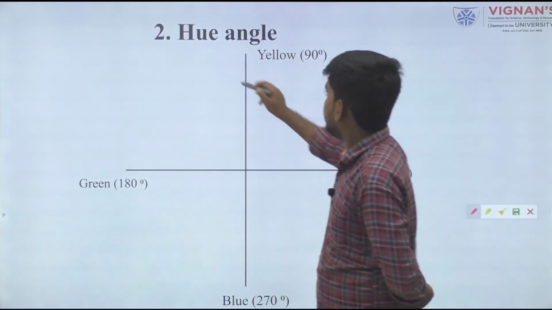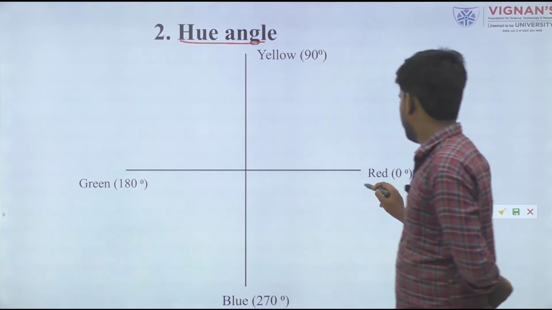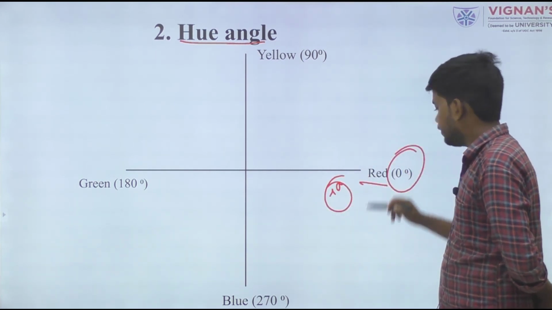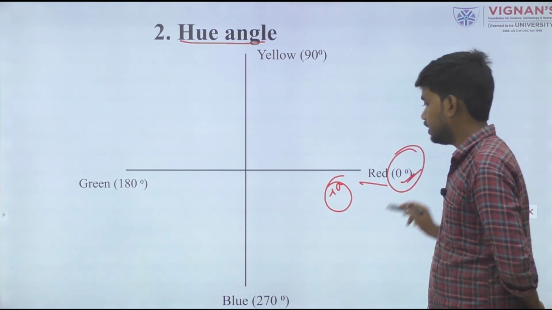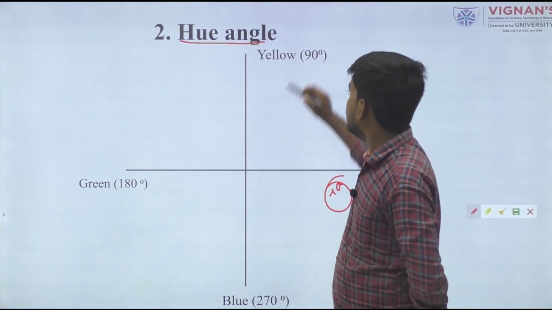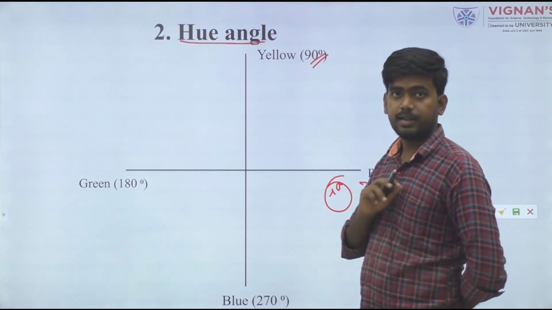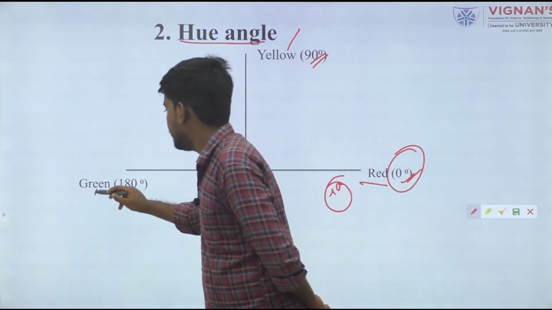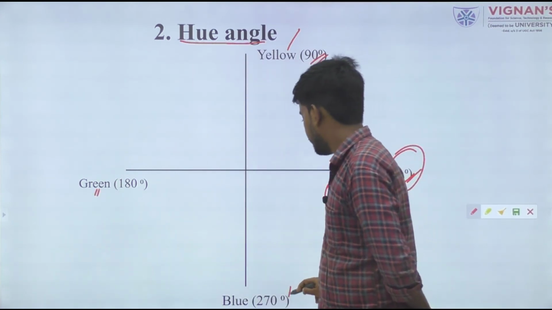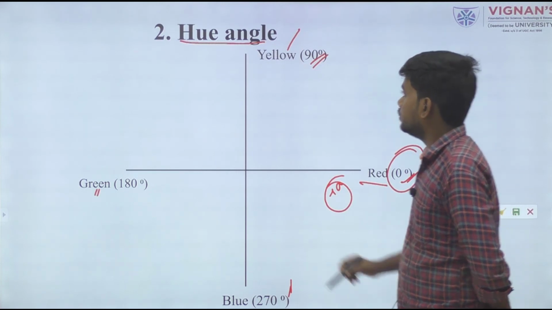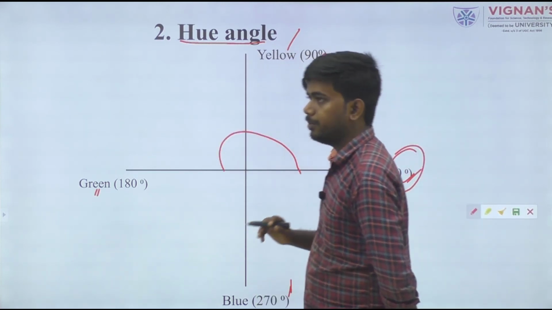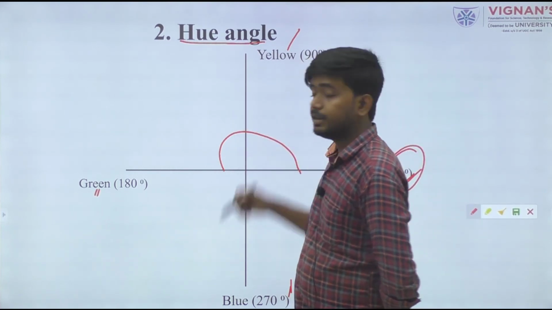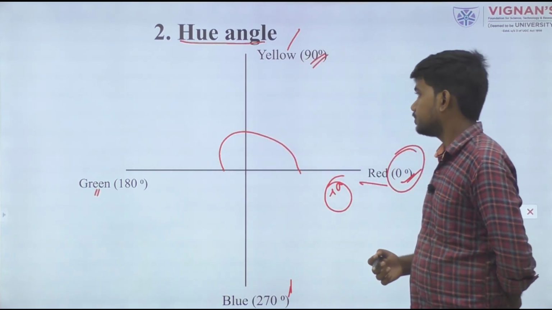So about the hue angle that I mentioned: red value means plus A. If any material has a hue angle of 0 degree, it is perfectly red. If any material has a hue angle of 90 degrees, it is perfectly yellowish. 180 degrees indicates the green value and 270 degrees indicates the blue value. So from this coordinate value and also the hue value, we can directly calculate the color value also.